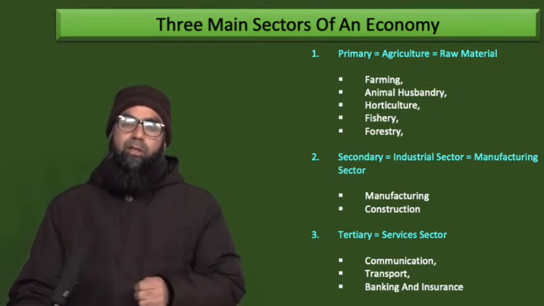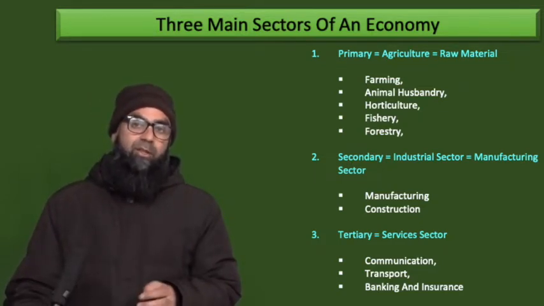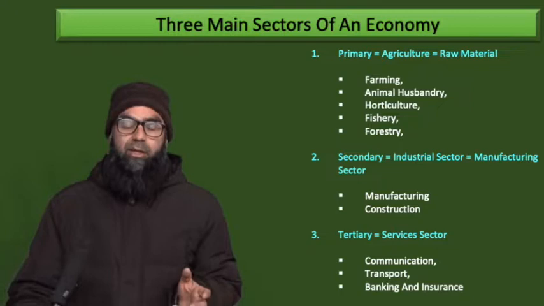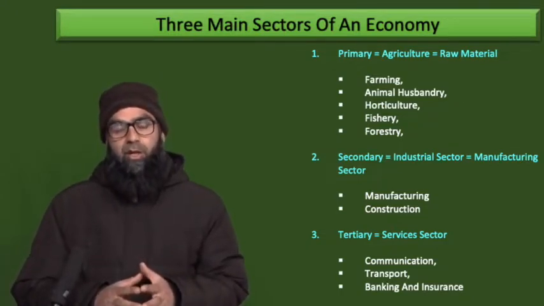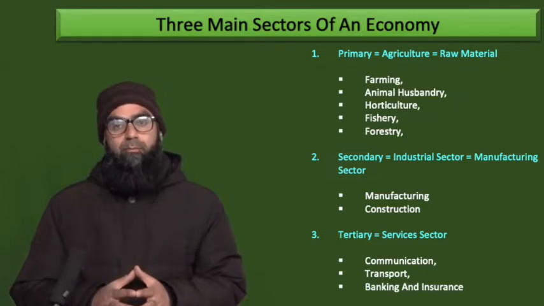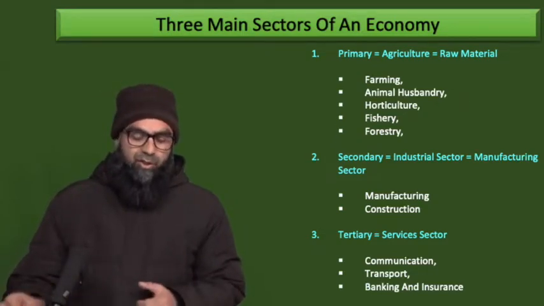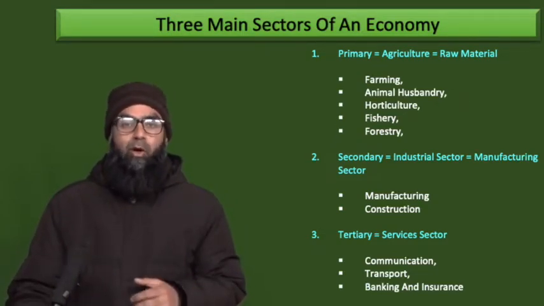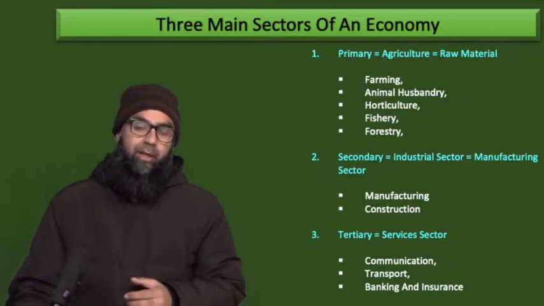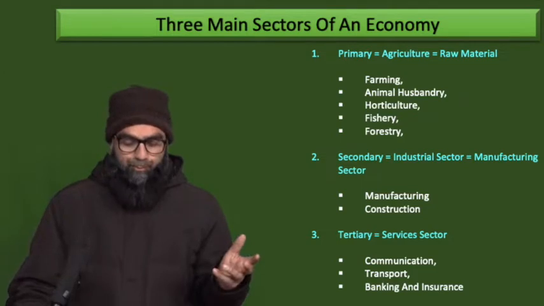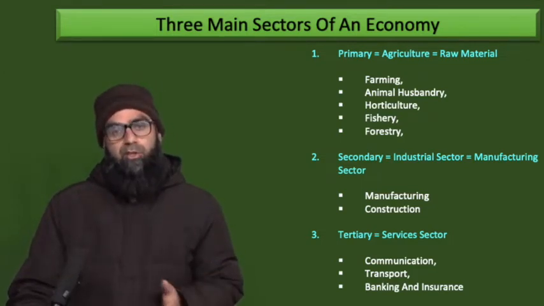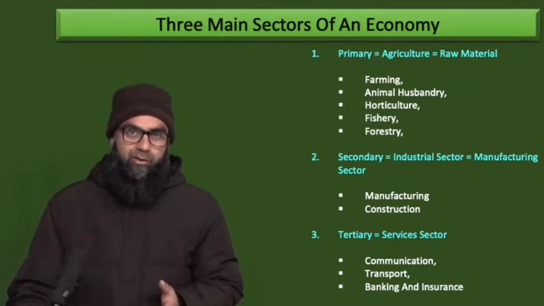Then we move to the secondary sector, which is also called the industrial sector or manufacturing sector, and in this sector we have two major subsectors, which are construction and manufacturing. Then in the tertiary sector, the services sector, all kinds of services are included, and some of the major subsectors are communication, transport, banking and insurance, etc.